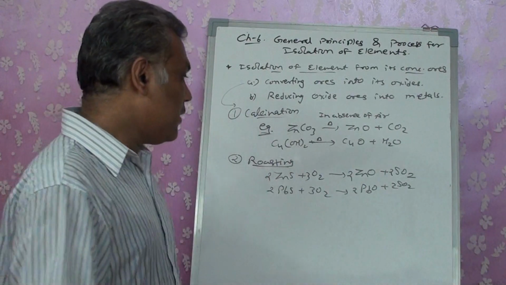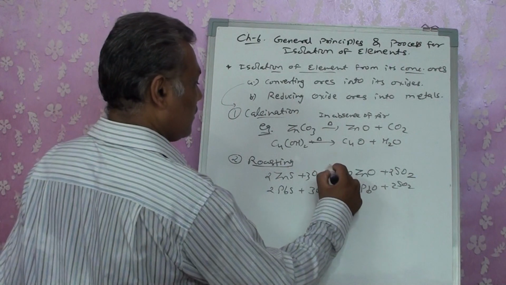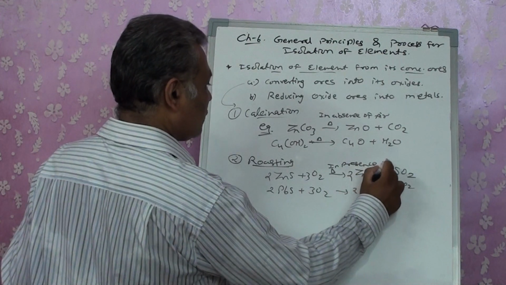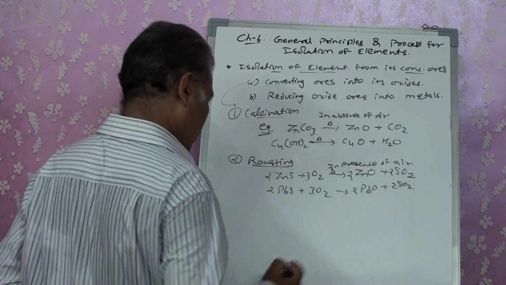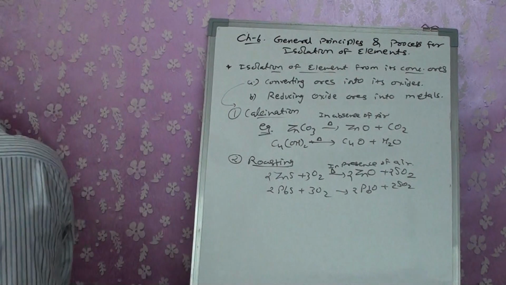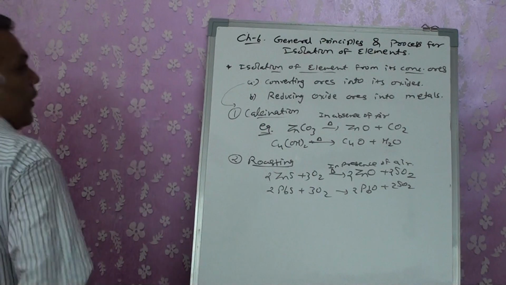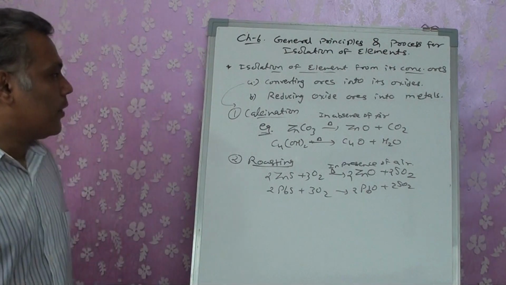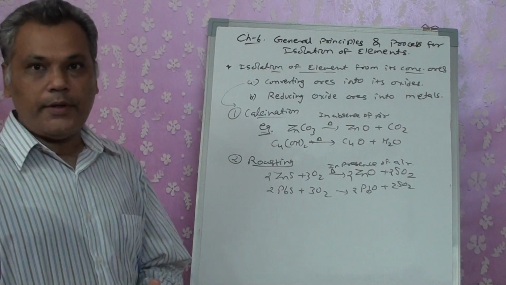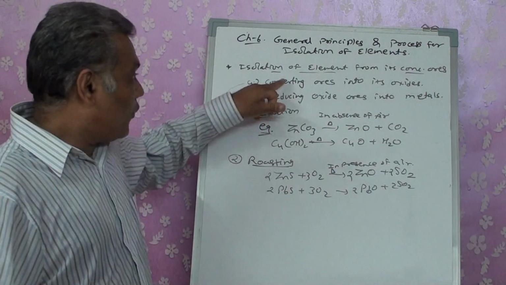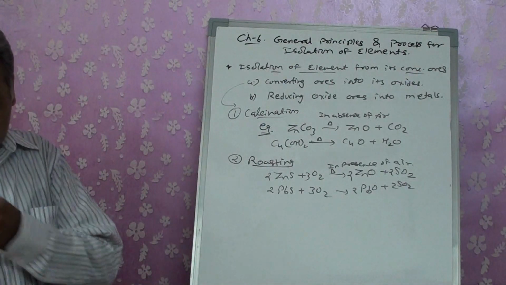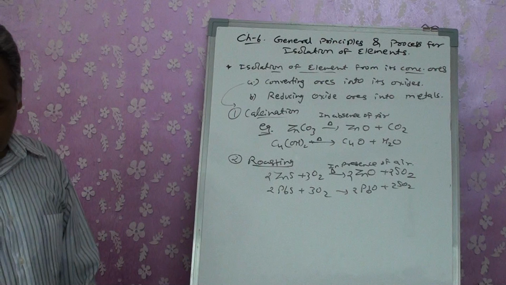Here we will be heating it in presence of air. That particular process in presence of air is known as roasting, right? So that is your first step, converting the ores into their oxides.